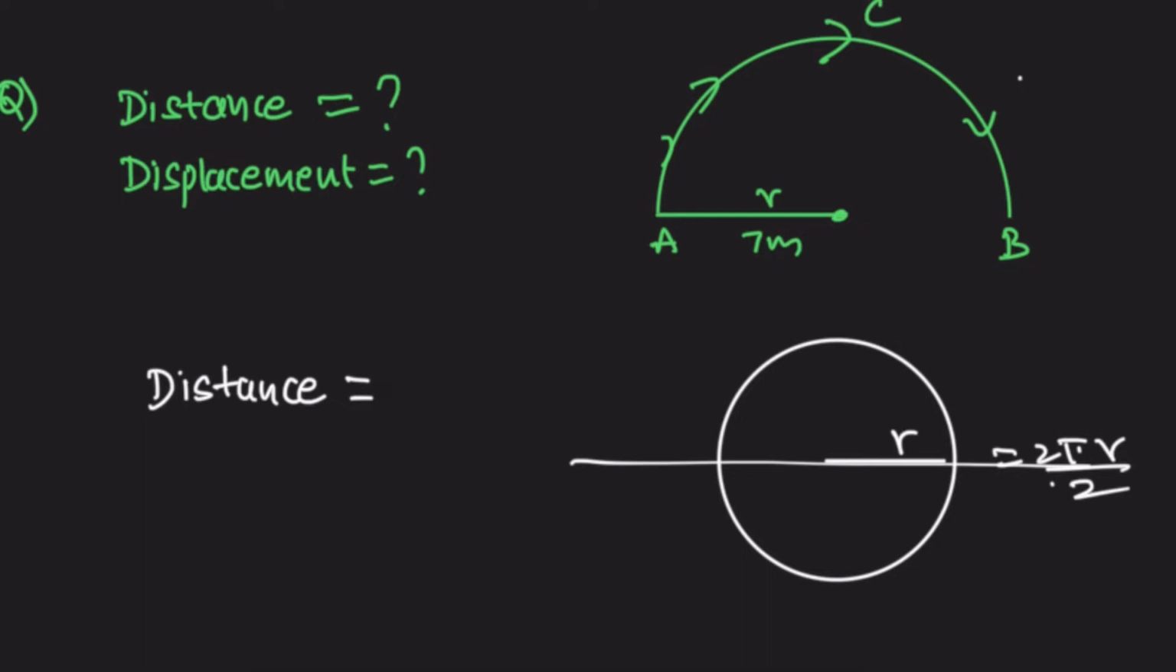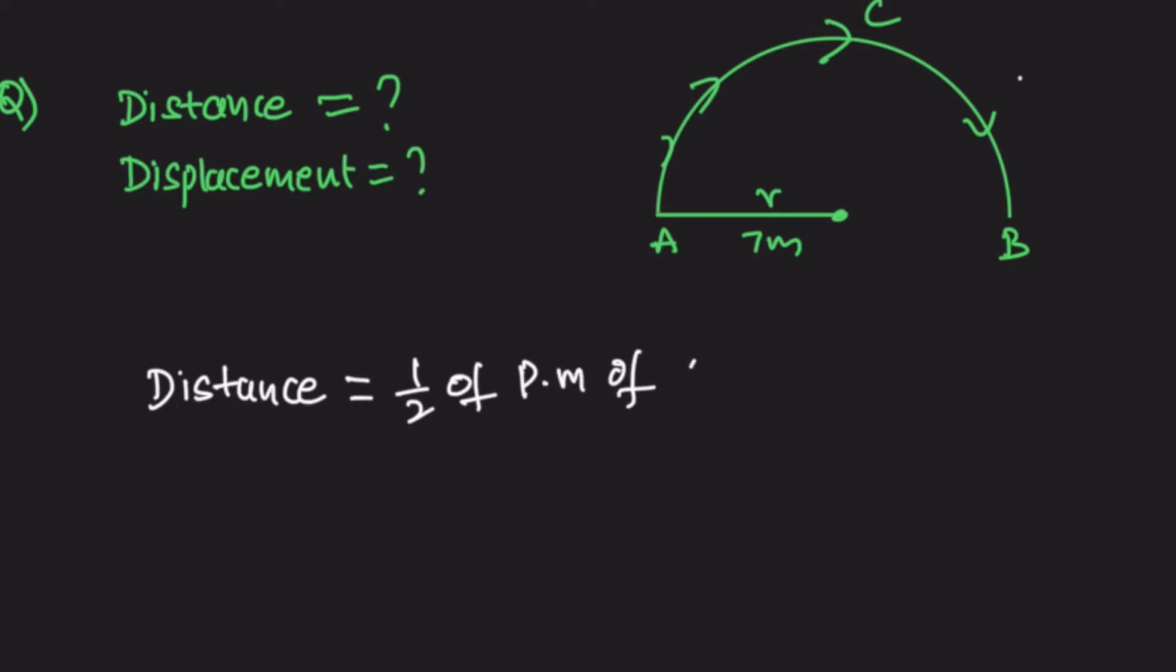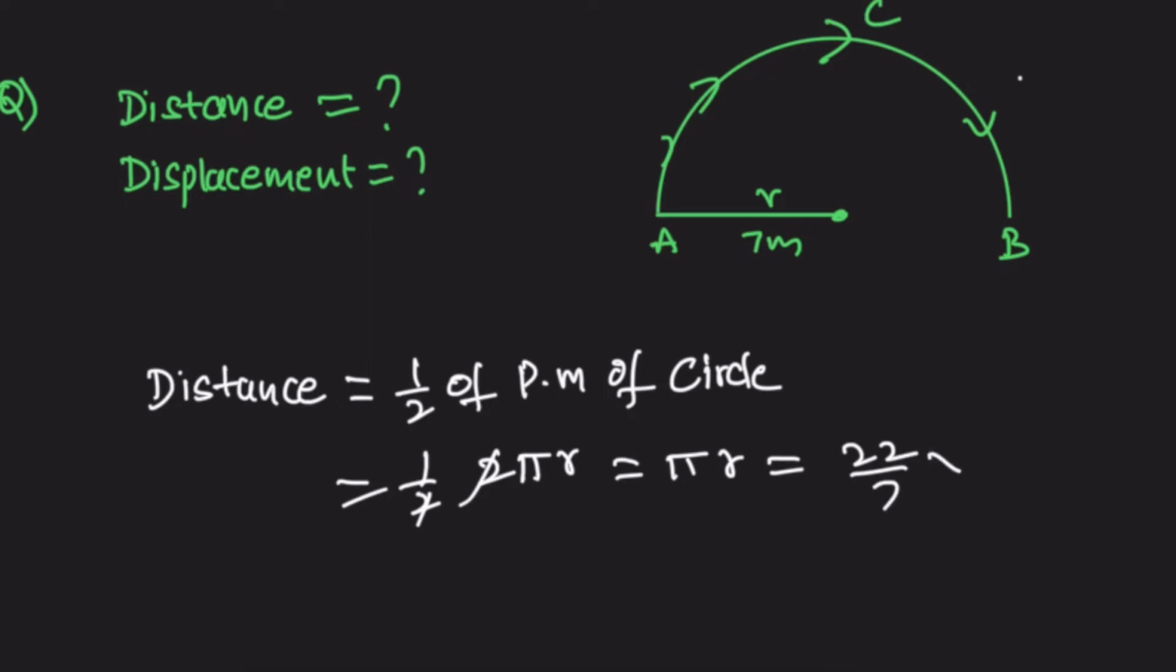So distance here is half of the perimeter of the circle, so half into 2 pi r, so the 2 cancels, pi r. So what is pi? That is 22 by 7, r is 7 meters, so 7 cancels, so distance is 22 meters.